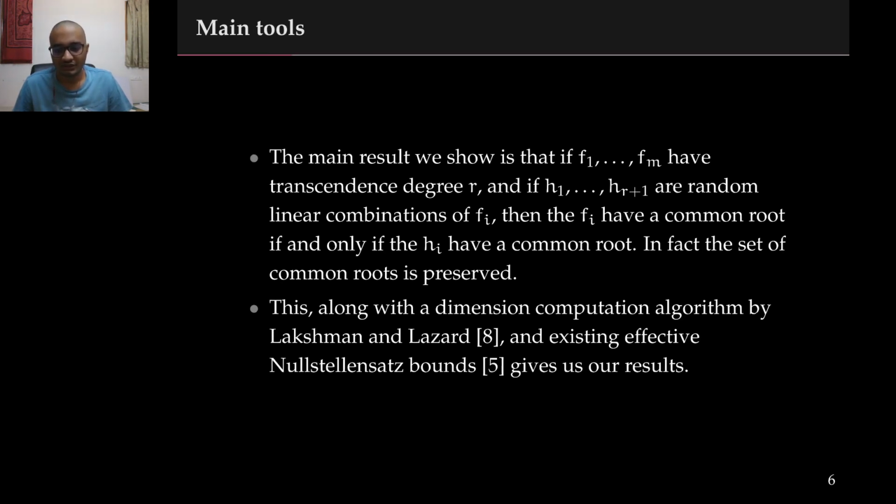The main result that we show is that we can take random linear combinations of polynomials and preserve the zero set as long as we take enough linear combinations. What we show is that if the transcendence degree is r, then it suffices to take r plus 1 random linear combinations of your input polynomials to preserve the zero set. This observation, along with existing dimension computing algorithms by Lakshman and Lazard and existing effective Nullstellensatz bounds, will give us